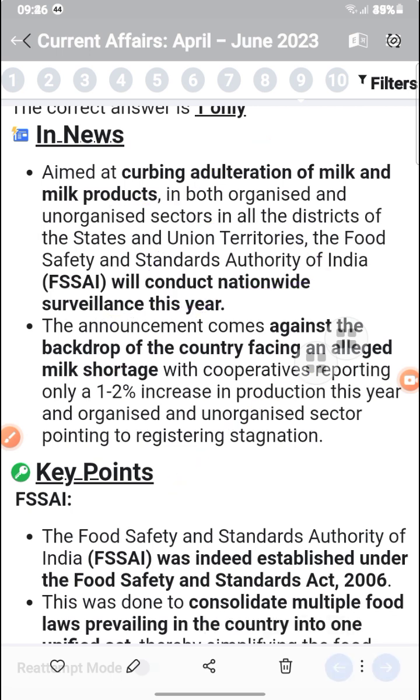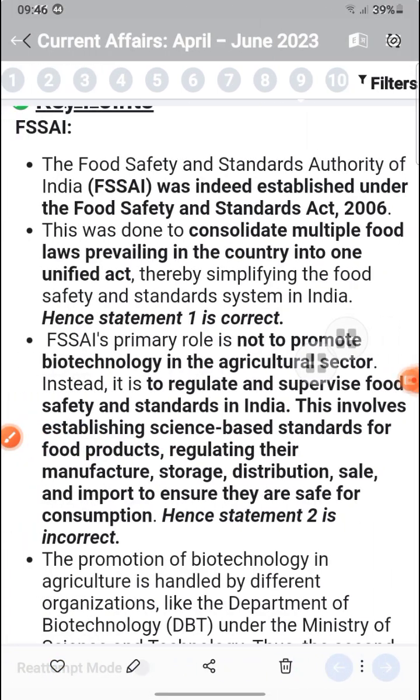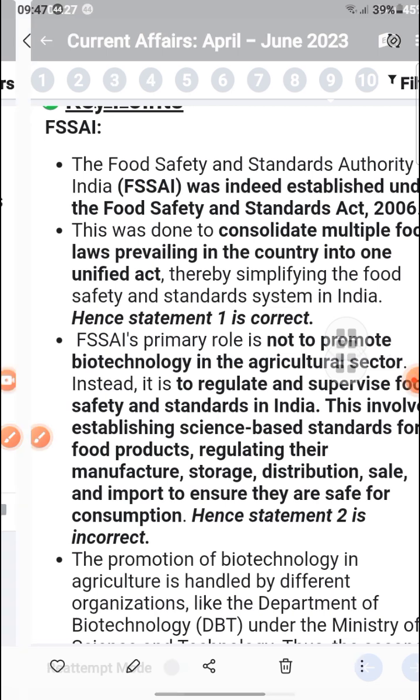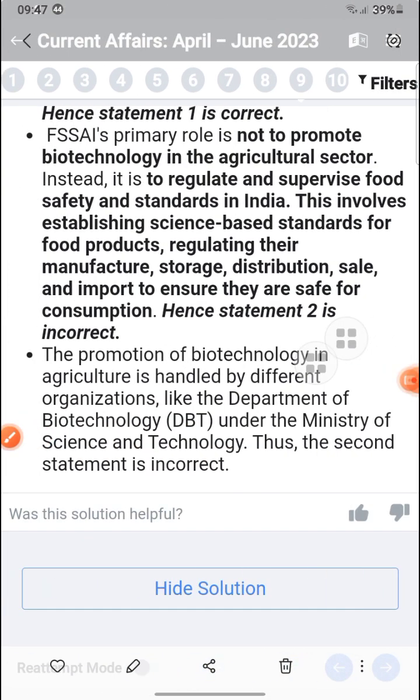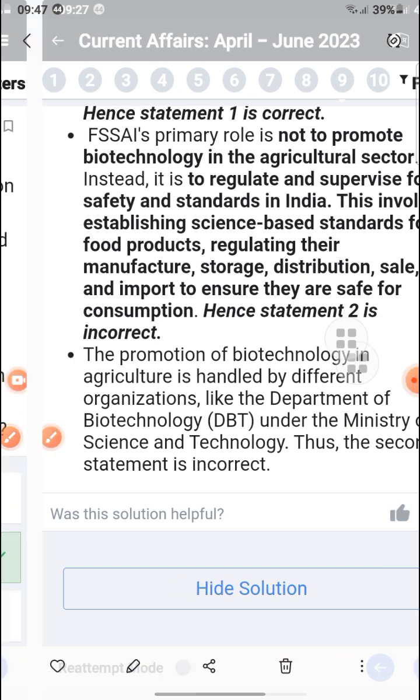The Food Safety and Standards Authority of India is established under the Food Safety and Standards Act 2006, which consolidates the multiple food laws prevailing in the country into one, regulates and supervises food safety standards, and involves science-based standards for food products, regulating their manufacturing and storage. Promoting biotechnology in agriculture is handled by a different organization, the Department of Biotechnology under the Ministry of Science and Technology. The second statement is correct.